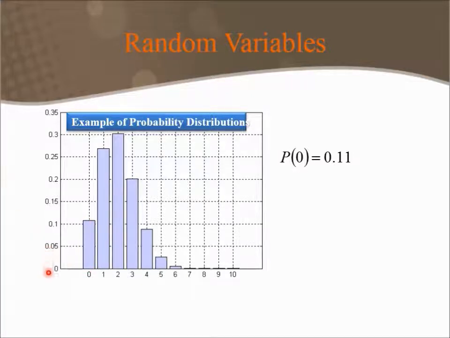Or another way to say it, more exact, is the probability that our random variable would take on the value 0 would be 0.11. The probability that our random variable would take on the value of 3 would be 0.2. So the probability that our random variable takes on any one of these values is determined by the height of the bar that is representing it.